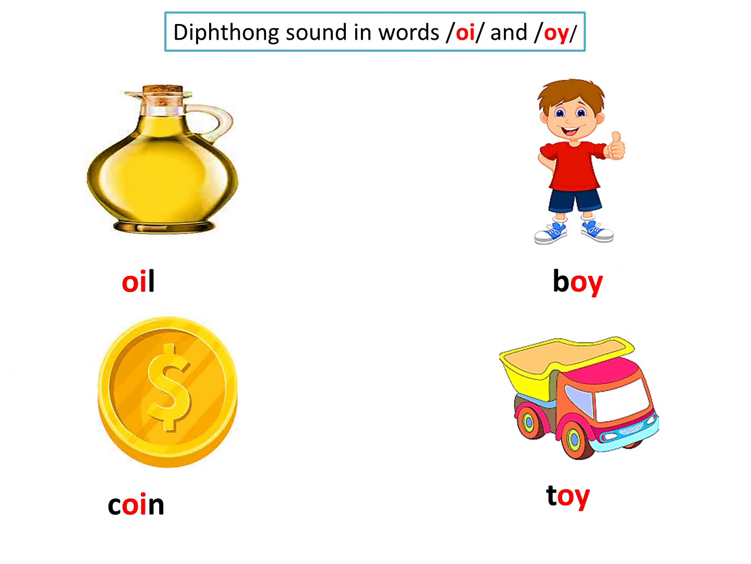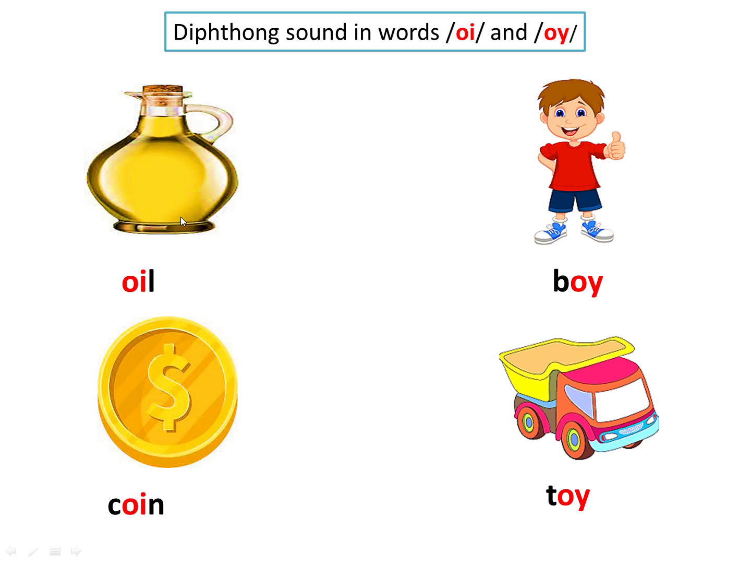Now, let's read these words. Oil, coin, boy, toy. Did you hear the oi sound in these words? Yes. So, this oi sound is made by the two vowel letters, that is OI and OY. Whenever you find these two vowel letters together, you will read it as oi.